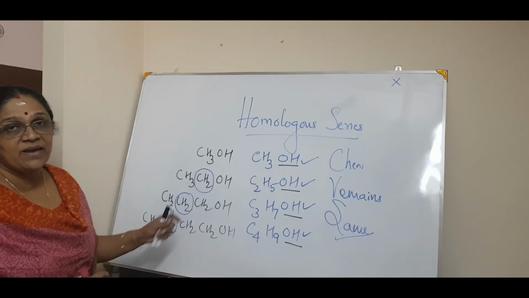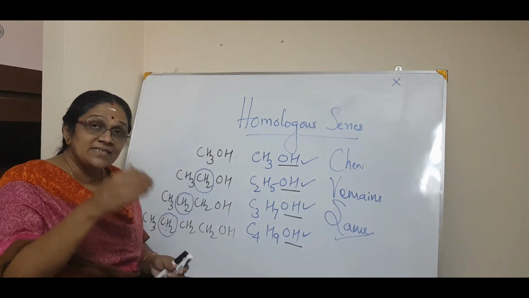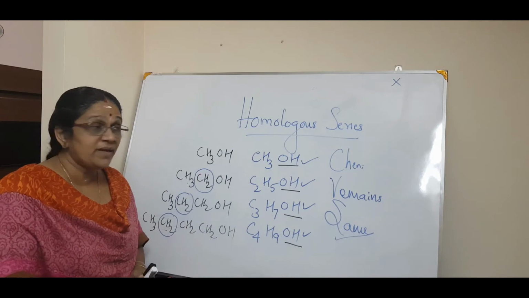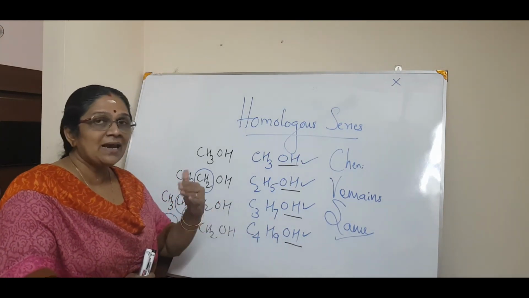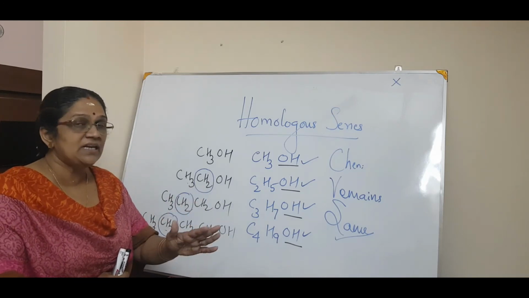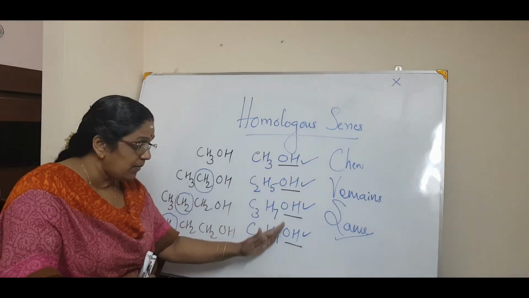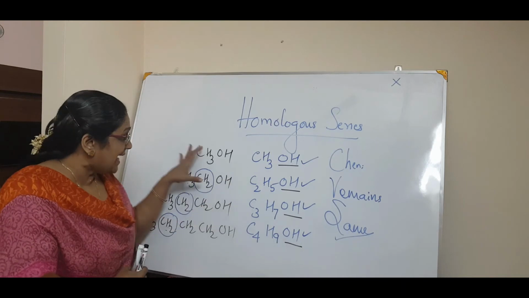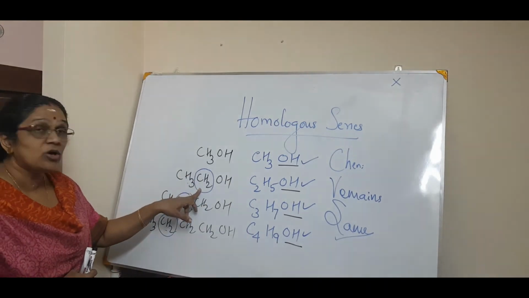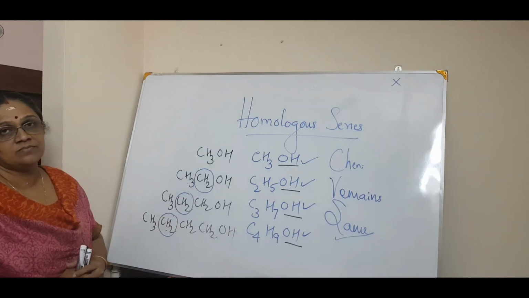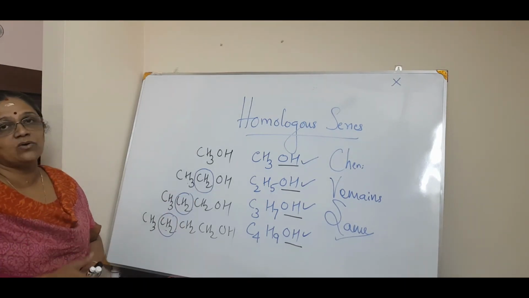It means that every adjacent homologue should have the same functional group. In alkanes also you can have homologues, but we will deal with that later. If it is the same functional group, the adjacent member of the alcohol must differ by a CH2.